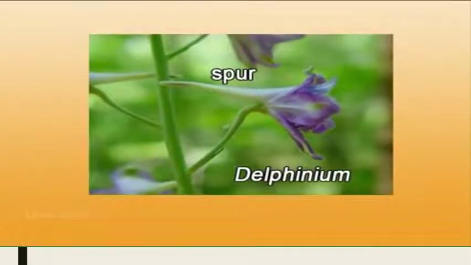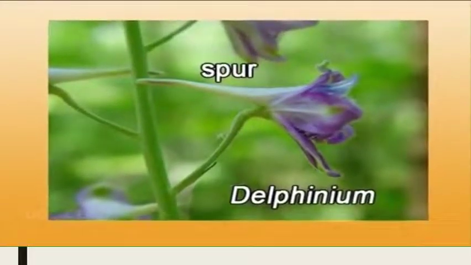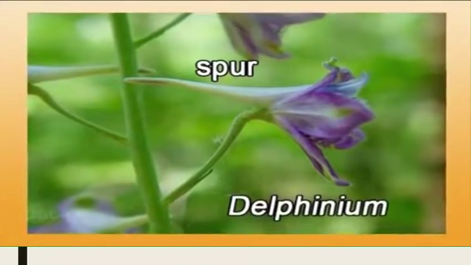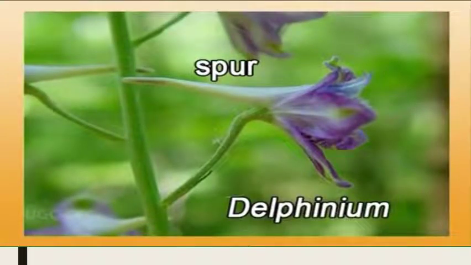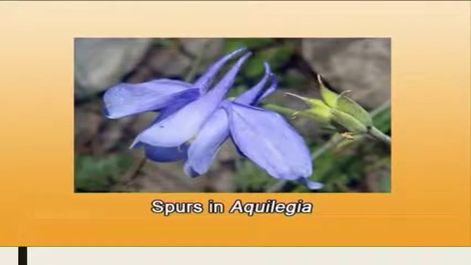Sometimes these sepals are modified into a spur at the base. At the base of each petal-like sepal, there is a modification that we call a spur. This spur is one in number in Delphinium, but all the sepals in Aquilegia are spurred. That means five in the case of Aquilegia.